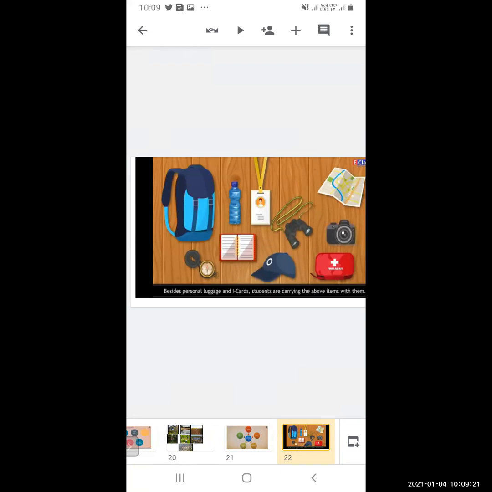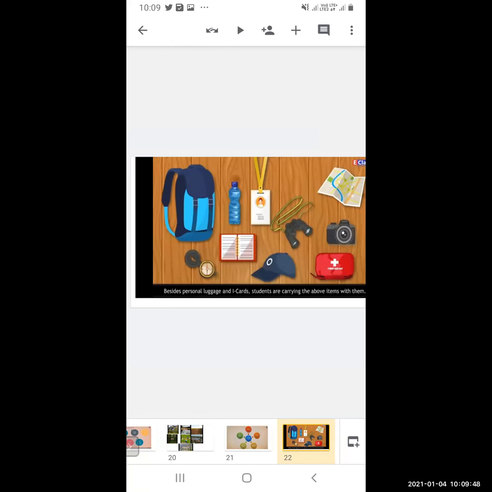Then camera should be there, binocular should be there, so that you can see the distant objects or any things which are far away. Then diary should be there, so any observation you have to note down, you can note down in the diary. Then compass should be there. Compass is used for the direction, so you can know which direction you all are going. Then cap should be there to protect yourself from the sun.